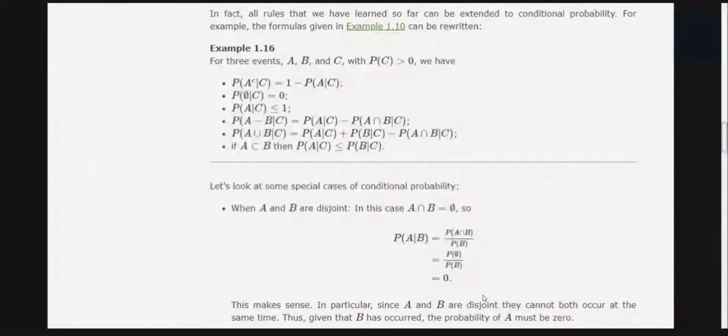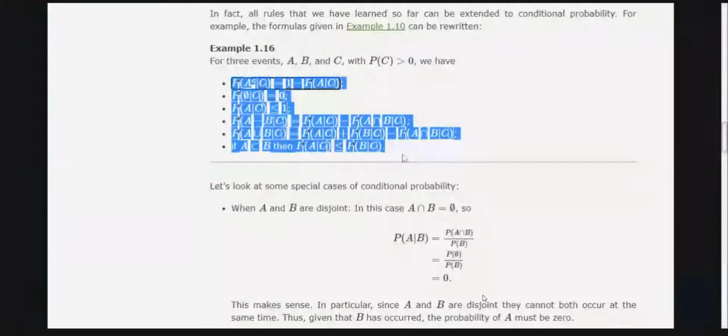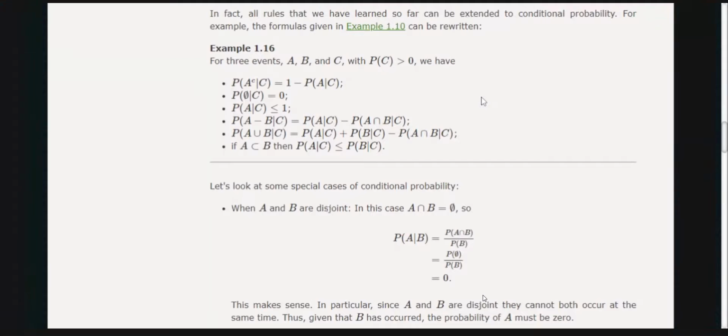And then, like we have already proved these kinds of results for normal events, where A is an event from the sample space, we have proved that the probability of A complement is equal to 1 minus the probability of A. So all of these results we have to prove for conditional probability, like the probability of A complement given that C has already happened, with the probability of C greater than 0.